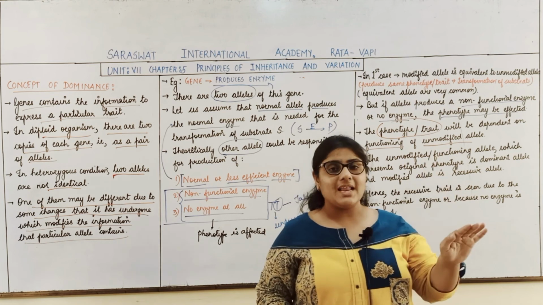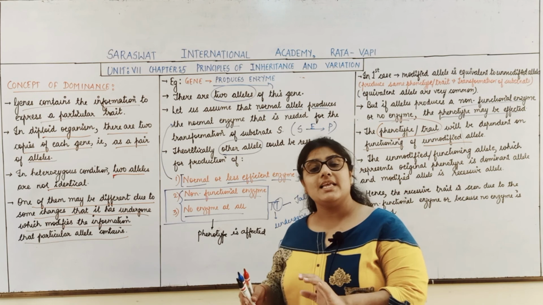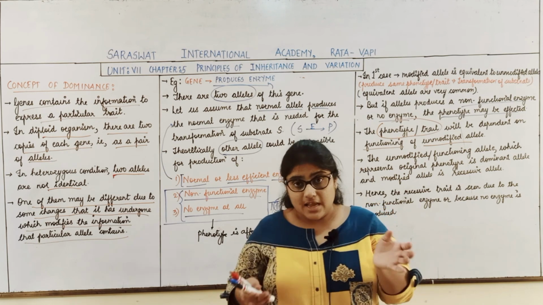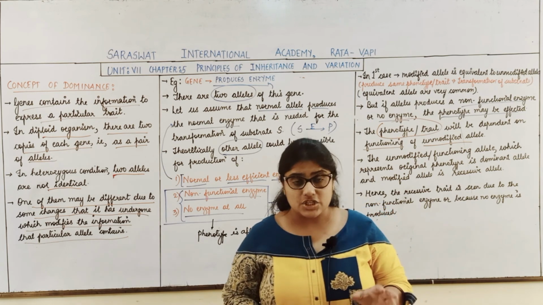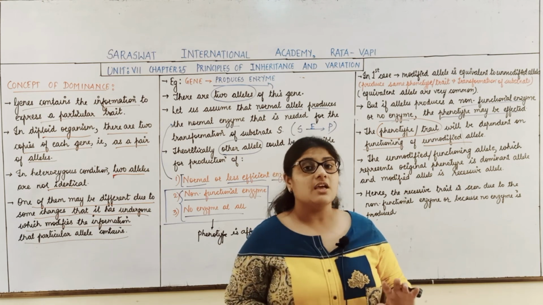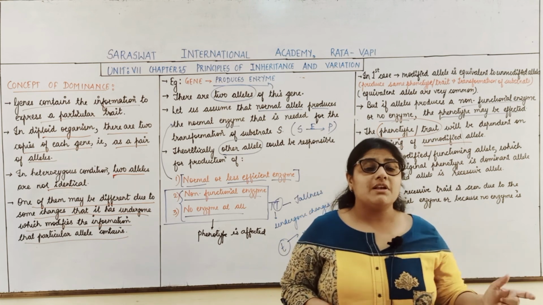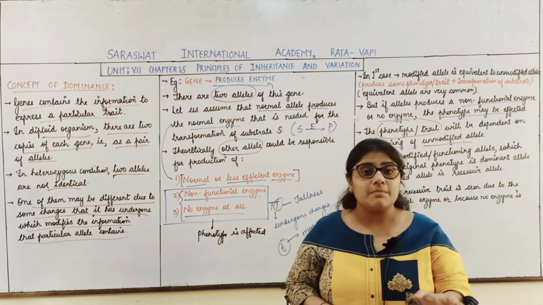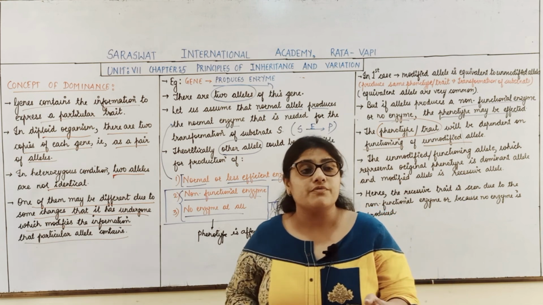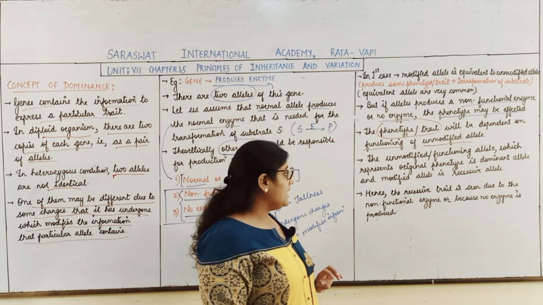But if one allele is a non-modified allele and one allele is a modified allele, then in this condition, that is the heterozygous condition, the development of the character is based on the functioning of the unmodified allele.